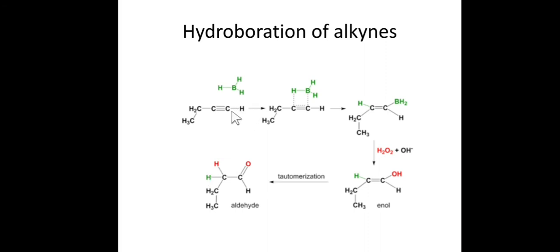If we have a substituted alkyne, then we will get a ketone. So to form aldehydes and ketones, the hydroboration reaction is also useful. Besides this, it is useful for the formation of alcohol, or addition of a water molecule across the double bond. So this is all about the hydroboration reaction.